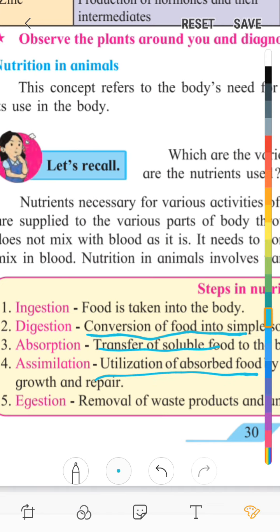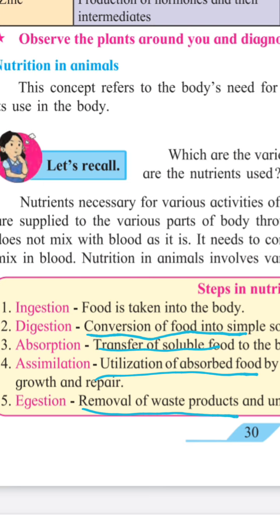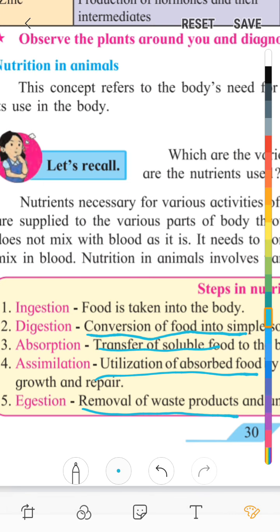Assimilation is utilization of absorbed food by cells and tissues for energy production, growth and repair. Egestion. Egestion is what? Removal of the waste products and undigested food from the body.